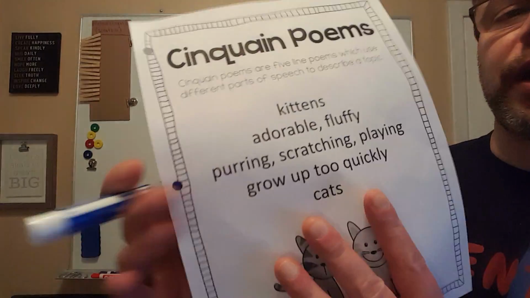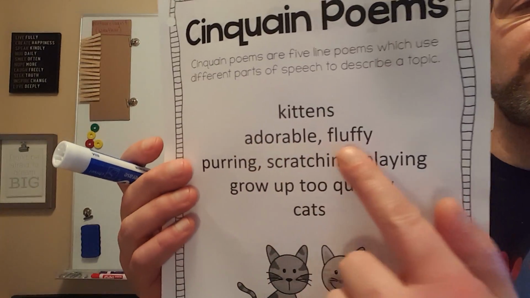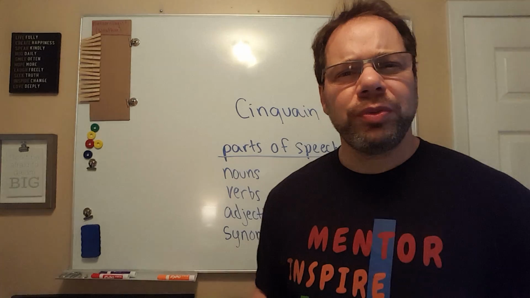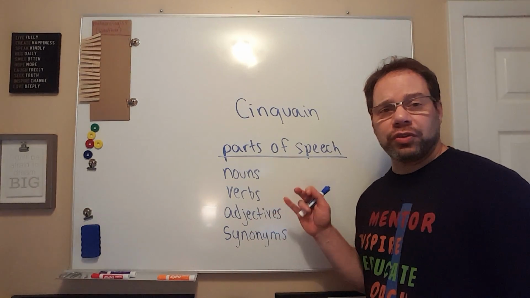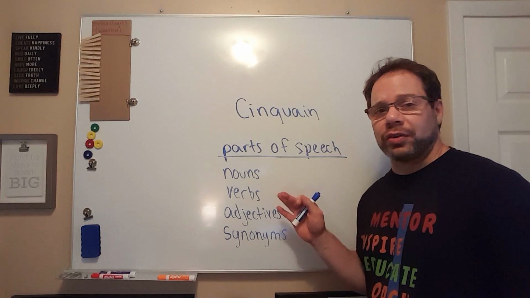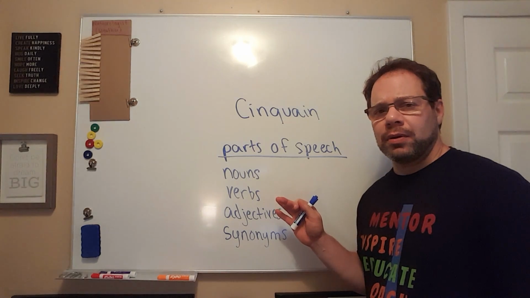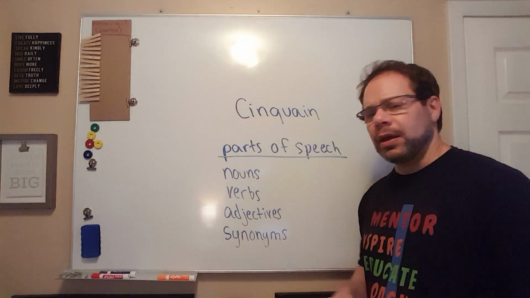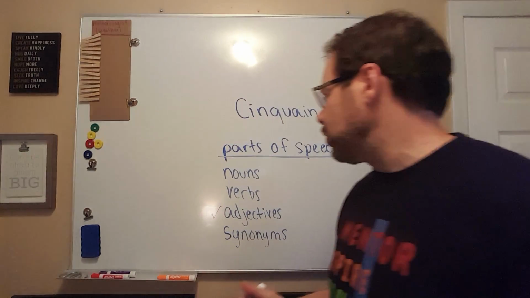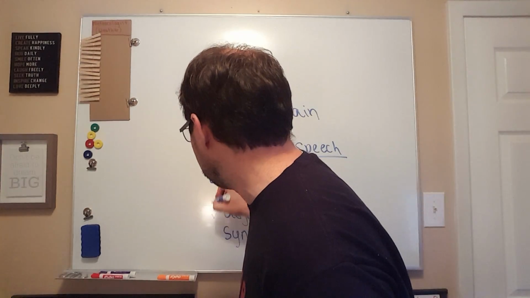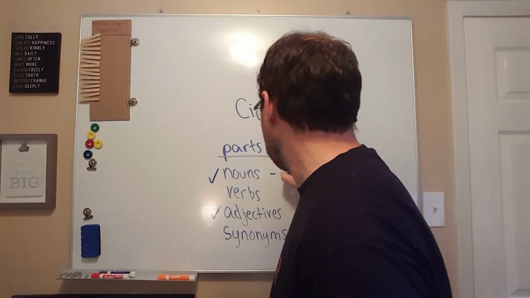Okay, your next line, let's see, they say adorable and fluffy. What part of speech was that? Adorable and fluffy. Those are describing words. They're words that describe nouns. Do you remember? Yeah, that's right. Adjectives. So we've already covered nouns. That was our first line.